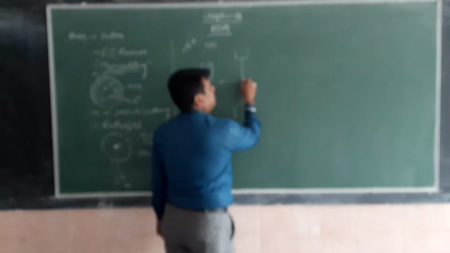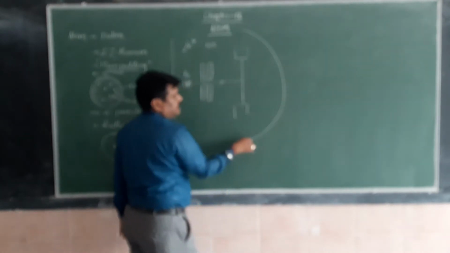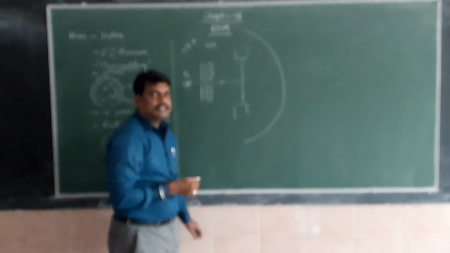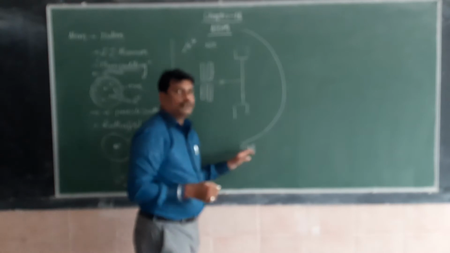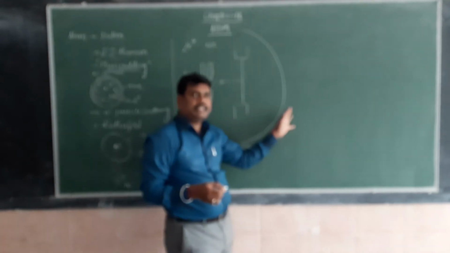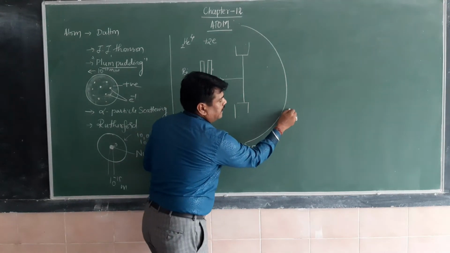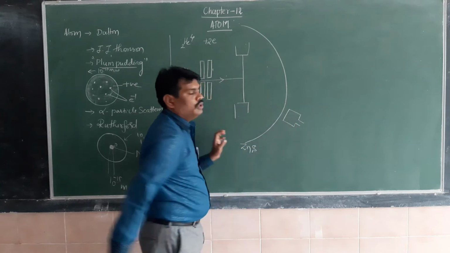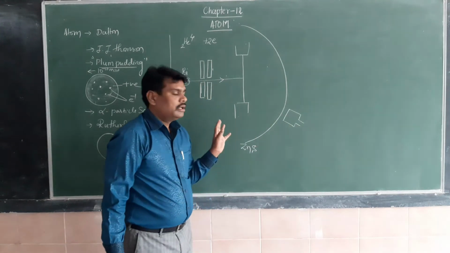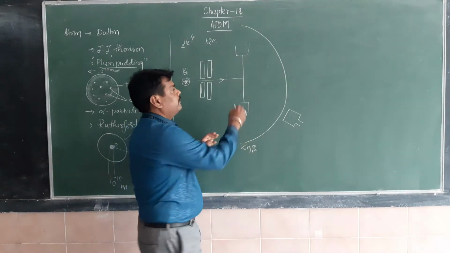So the maximum alpha particles are scattered, and there is an arrangement. This is the zinc sulfide plate, ZnS. It is photosensitive. When alpha particles hit it, it can produce a flash of light. To observe the flash of light, a detector chamber has been placed, which is provided with a microscope. This can help to find the scattered alpha particles with different scattering angles.